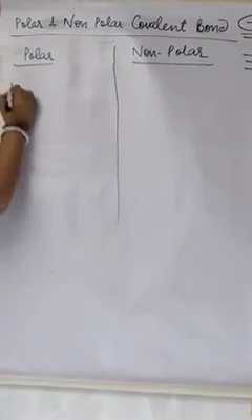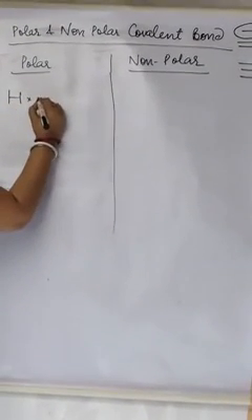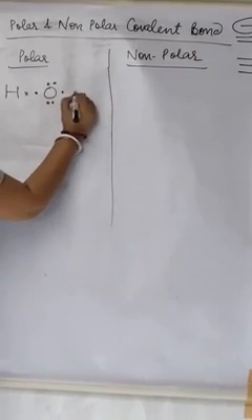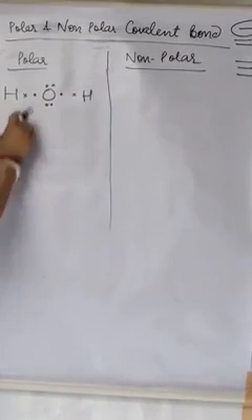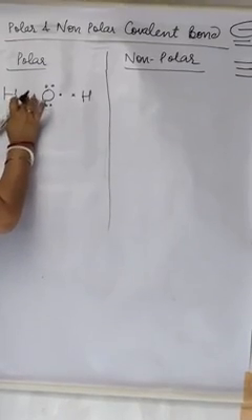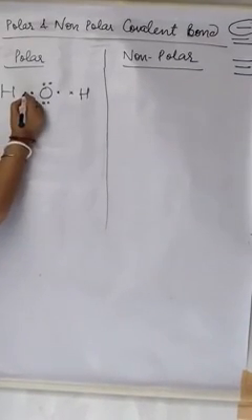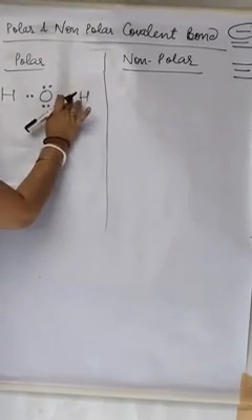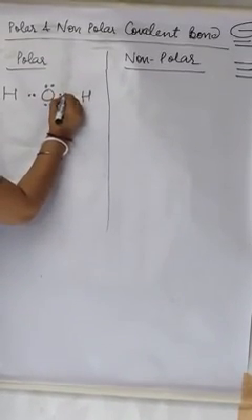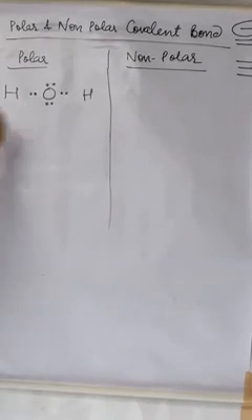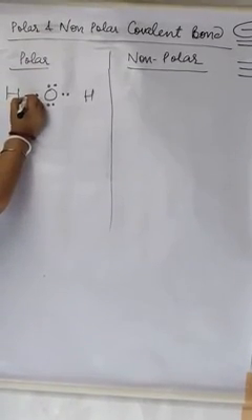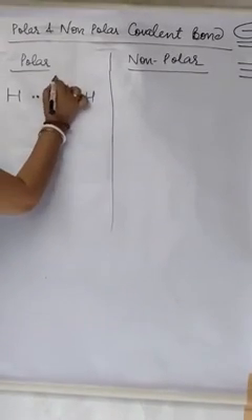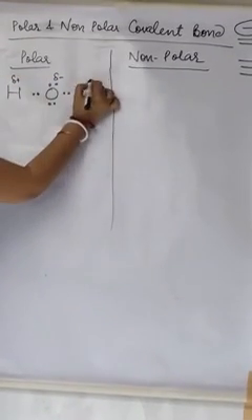Now see, hydrogen, this oxygen, and this hydrogen. What will happen? Because of electronegativity difference, this hydrogen's electron will come near to this oxygen, and this hydrogen's electron will come near to this oxygen, away from the hydrogen and near to the oxygen. That is why they are forming partial negative and partial positive charges.